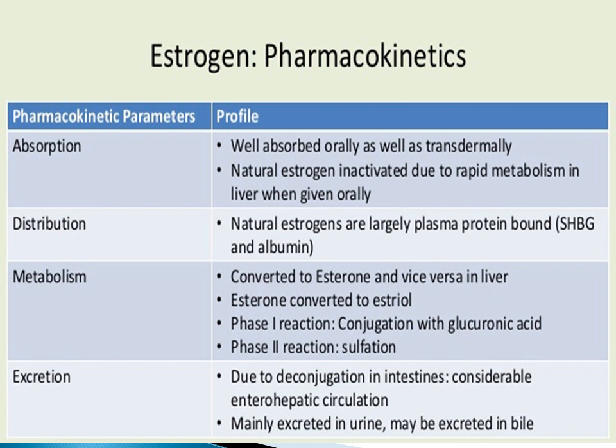Estrone is converted to estriol, and then they undergo phase 1 reactions to conjugate with glucuronic acid, and then in phase 2 reactions they combine with sulfates. Due to deconjugation in the intestines, considerable enterohepatic circulation is expected. Mainly they are excreted in urine and may also be excreted in bile.